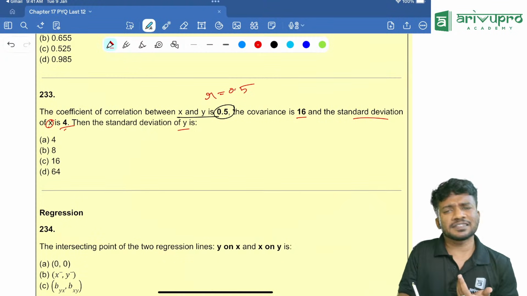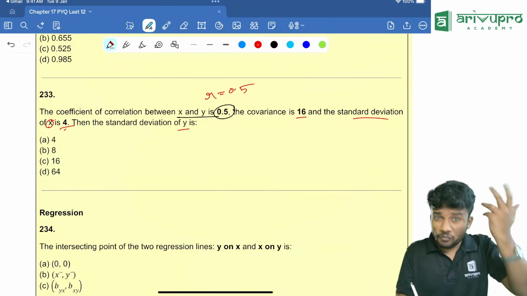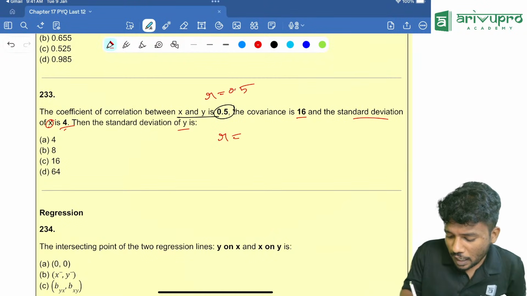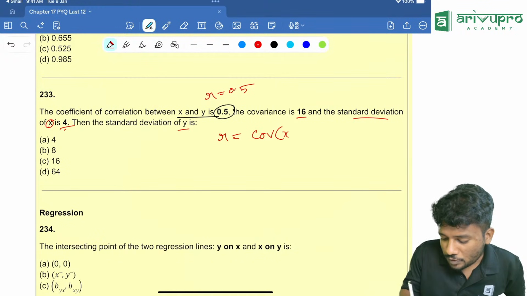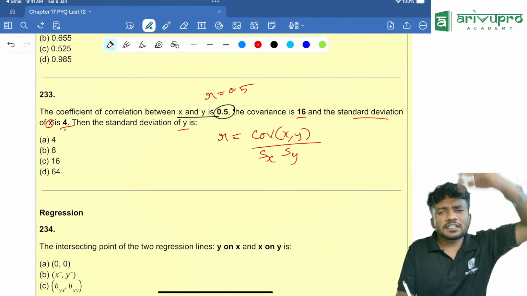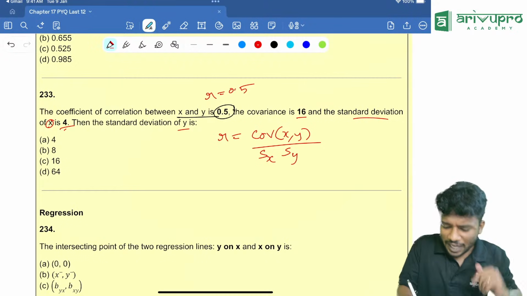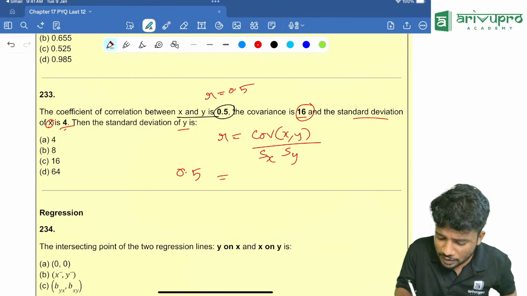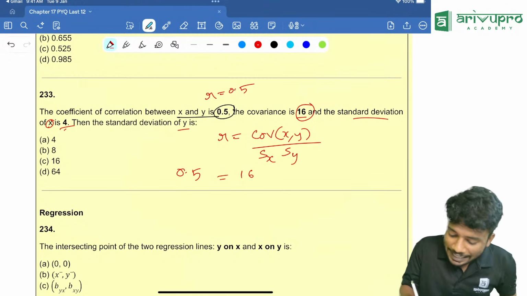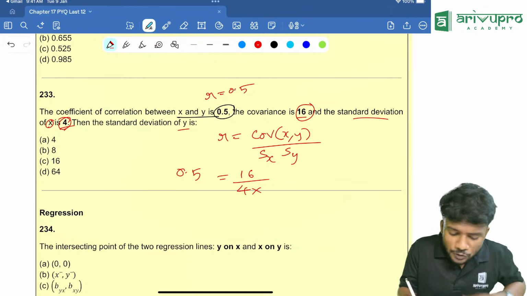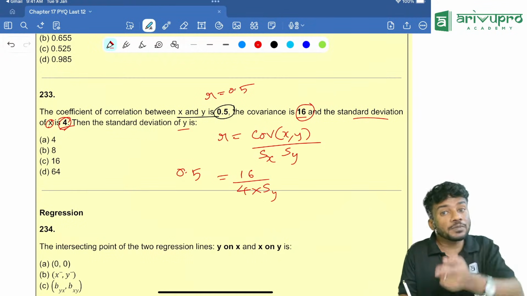They are asking us to know the formula of Pearson's coefficient of correlation. What is the formula? R is equal to covariance of x comma y divided by standard deviation of x into standard deviation of y. Everything is given. It is a repeated type of question. So R value is 0.5, which is equal to covariance 16 divided by standard deviation of x, which is 4, into standard deviation of y. That is something you need to find.